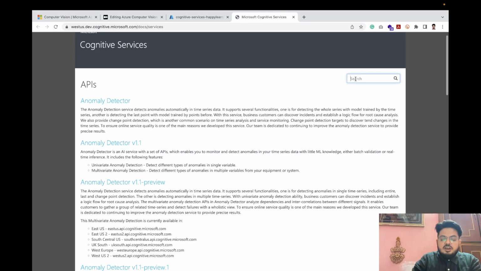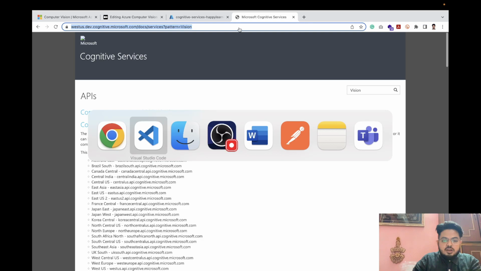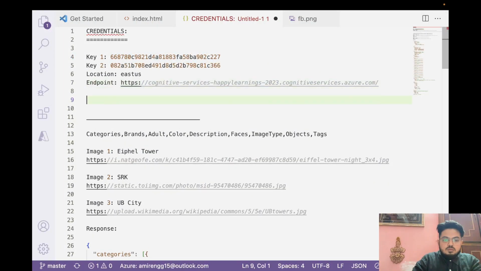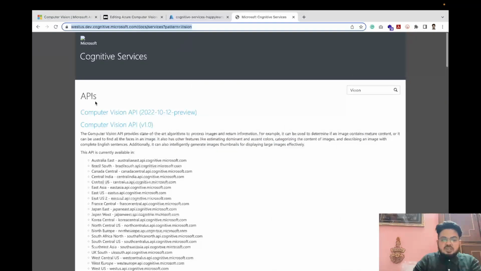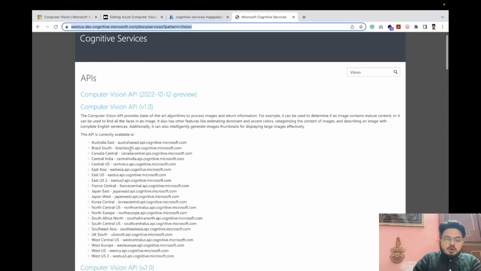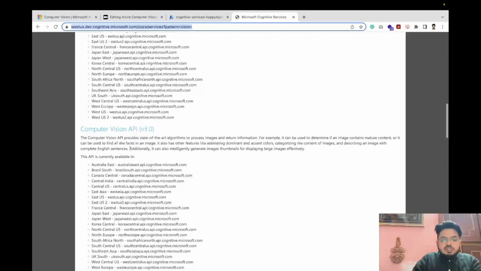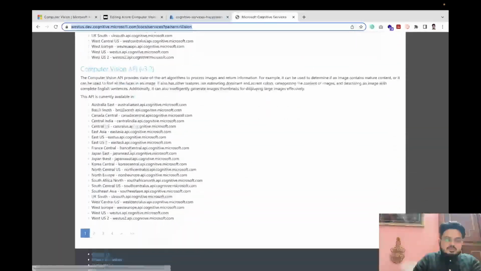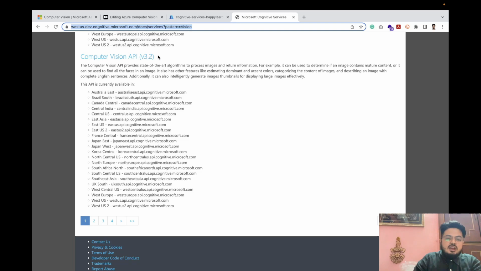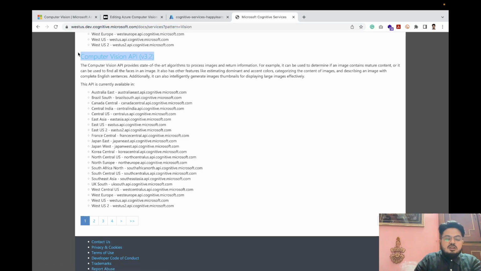So we will come over here, search for vision, enter. I will copy paste this link over here also. We'll add it in the description. Now the important thing to note is we should always use the latest version. At this point of recording, 3.2 is the latest currently. So we'll click this.